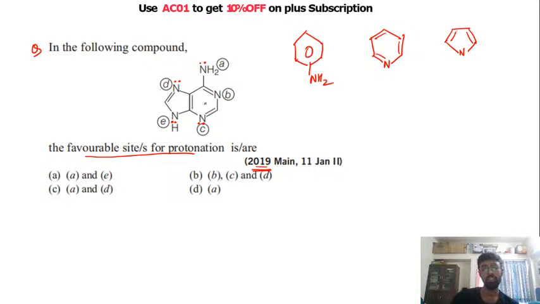So you just have to check whether these lone pairs are available for the nitrogen to donate, or these lone pairs are busy. We have seen in the case of aniline that the lone pair of nitrogen is participating in the resonance with the benzene ring. So these lone pairs are not always available. So your aniline does not act as a base, because these electrons of nitrogen are participating in resonance with the benzene ring.